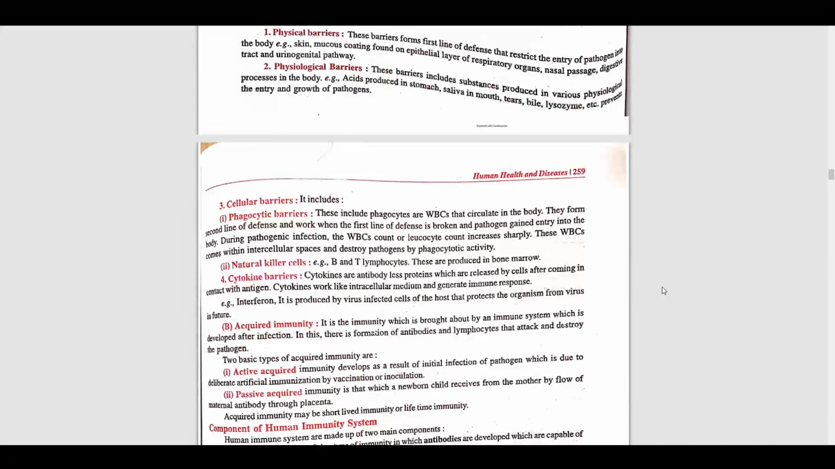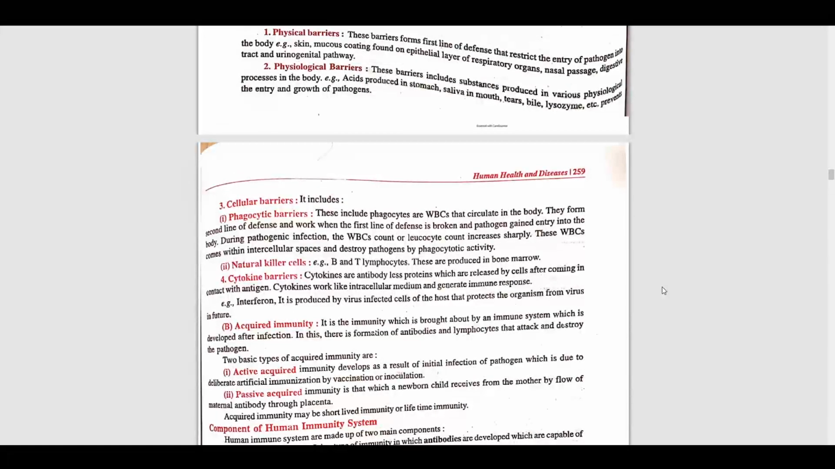Our skin can play the role of the first defense barrier that restricts the pathogen. The example is skin, or we can say the mucus coating found in the epithelial layer of the respiratory organs, our nasal passages, or the digestive tract. All of this will come under physical barriers.